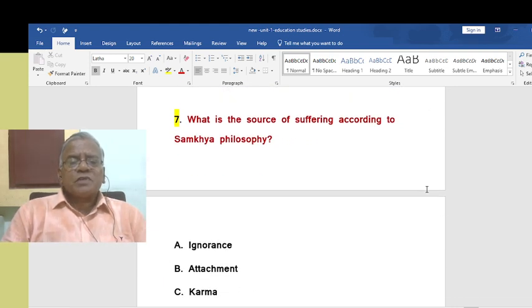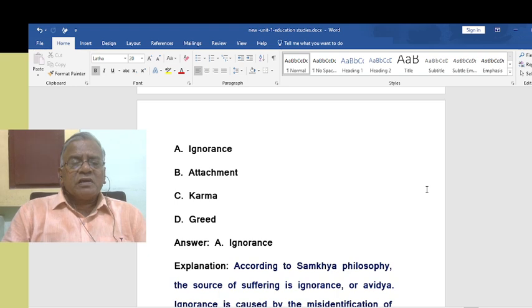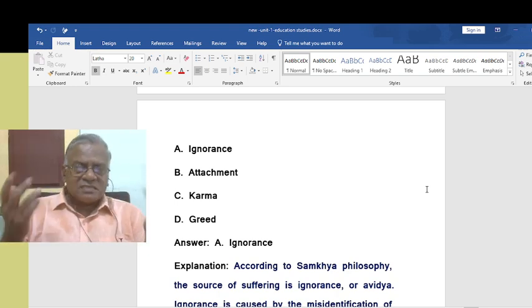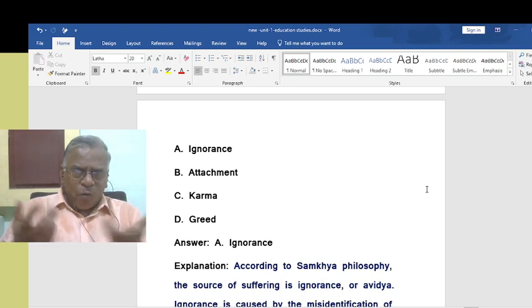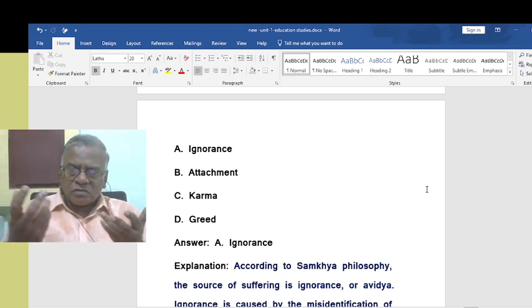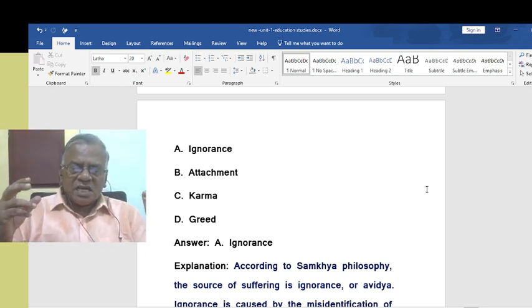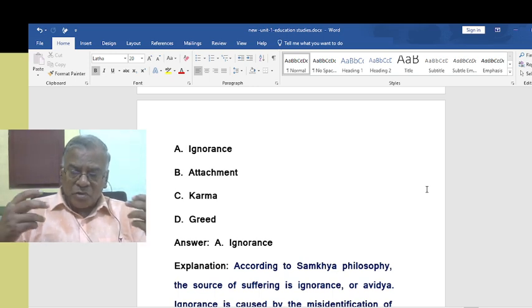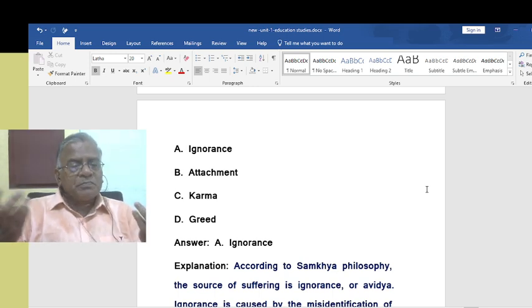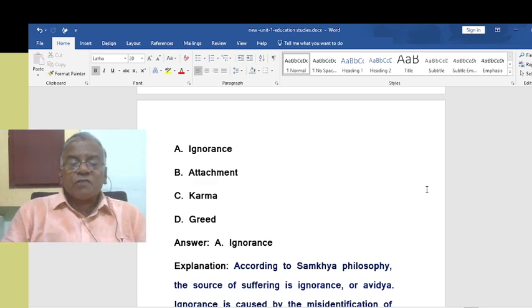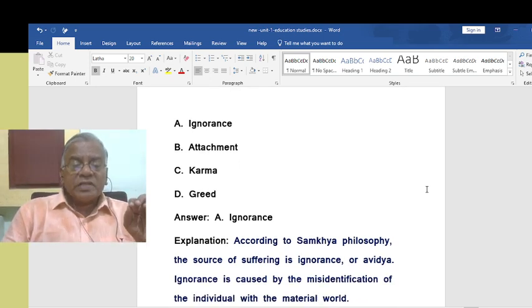What is the source of suffering according to Samkhya philosophy? That is ignorance of the mind. We are not aware of the full consciousness of the unchanging world, that is the unchanging soul, the universal soul. We are unable to become aware of it. That is because of ignorance, and that is suffering also. So according to Samkhya philosophy, the source of suffering is ignorance or avidya.